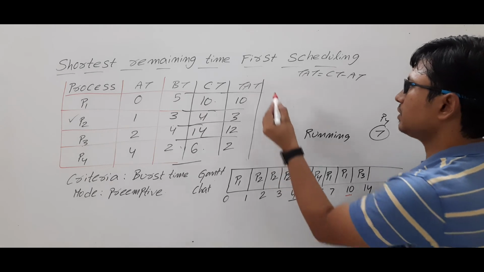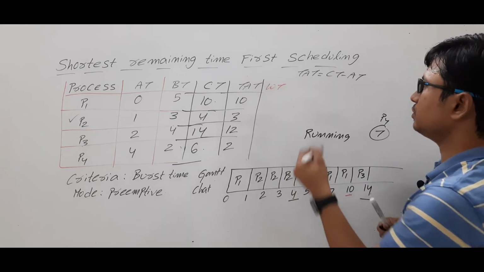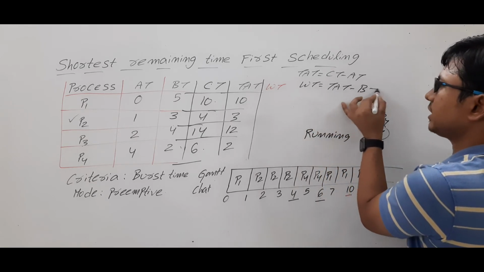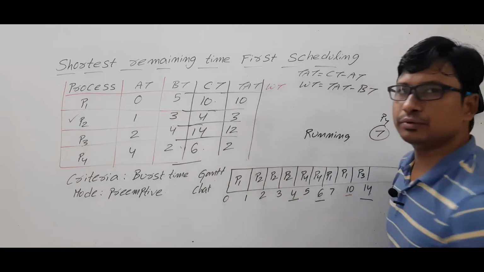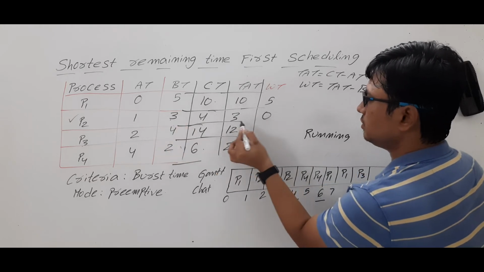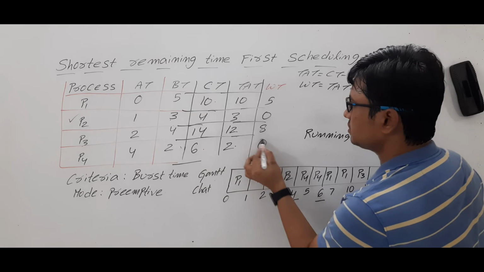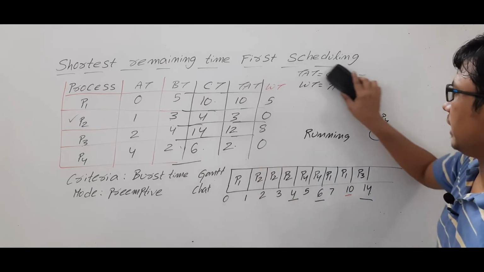Then we will compute the waiting time. The waiting time is equal to turnaround time minus burst time. Now turnaround time is 10 and burst time is 5. So 10 minus 5 is 5. 3 minus 3 is 0. 12 minus 4 is 8. 2 minus 2 is 0. Is it clear? Now let me compute the response time.